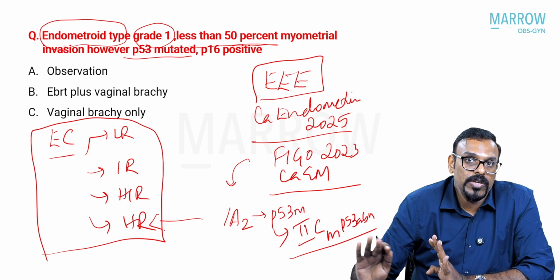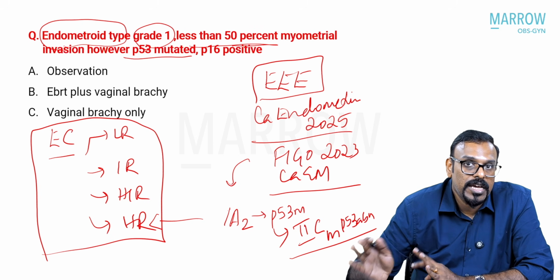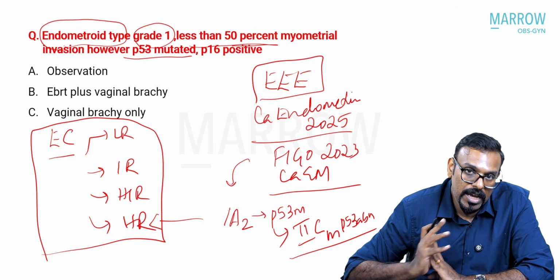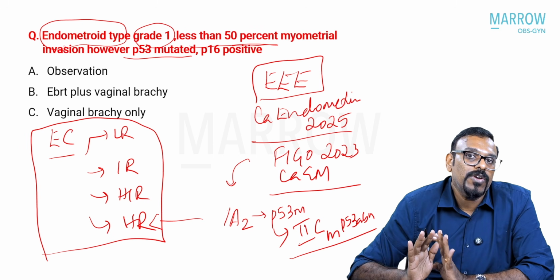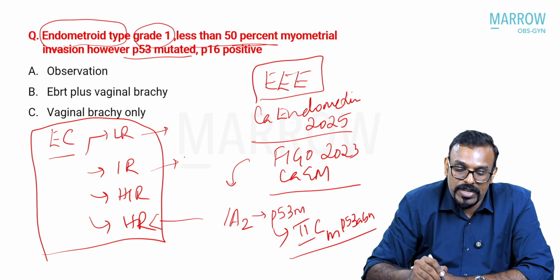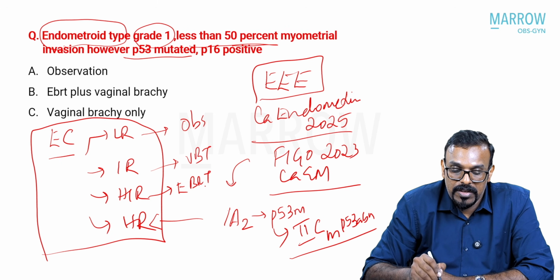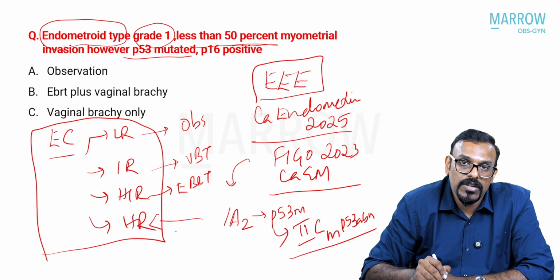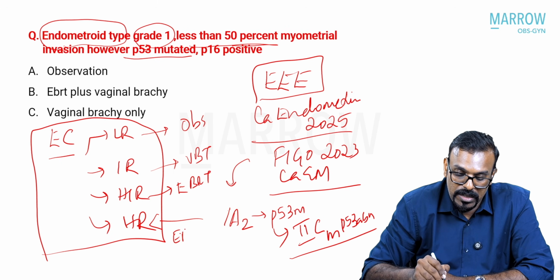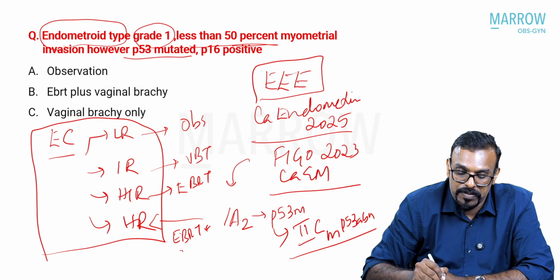As per your staging, you should be thoroughly aware of when they become high risk, and when they are low risk, intermediate risk, and high-intermediate risk. As we already know, low risk is usually observation, intermediate risk is usually vaginal brachytherapy, high-intermediate risk is EBRT, and high risk is usually EBRT with chemotherapy, either concurrent chemoradiation therapy or sequential.